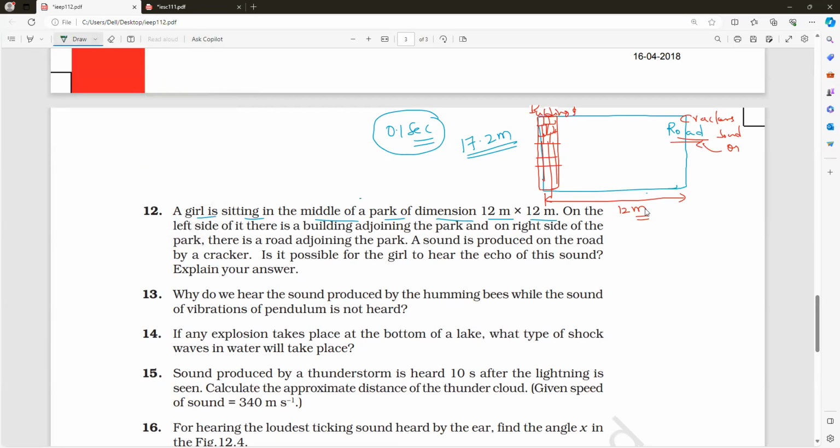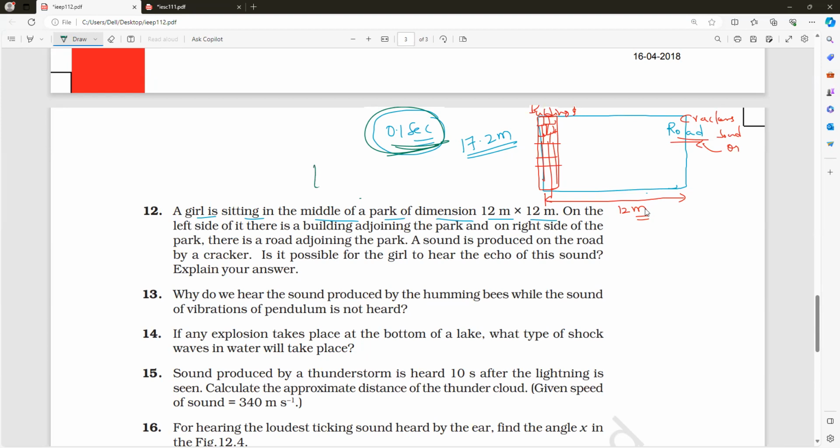To hear the echo, the minimum time difference between the first sound and the reflecting sound must be how much? Time I am asking, not distance. How much time? 0.1 second. To hear the echo, the time difference between hearing the first sound and the reflecting sound should be at least 0.1 second. In this case, first sound is heard by the girl.